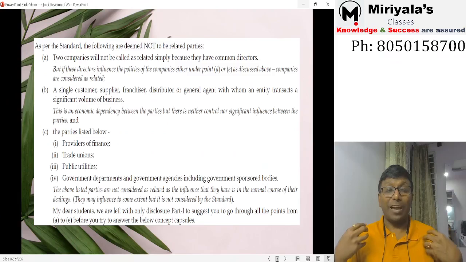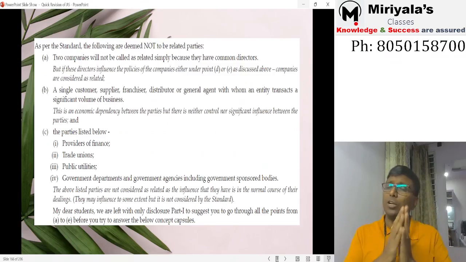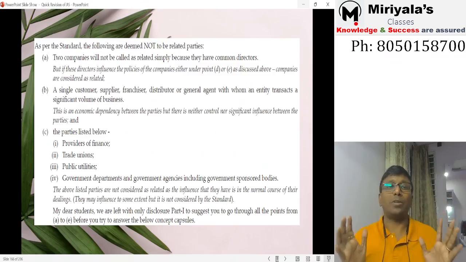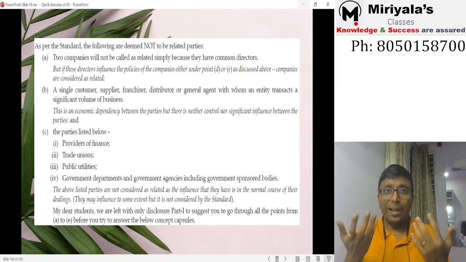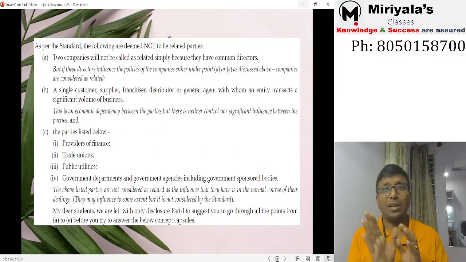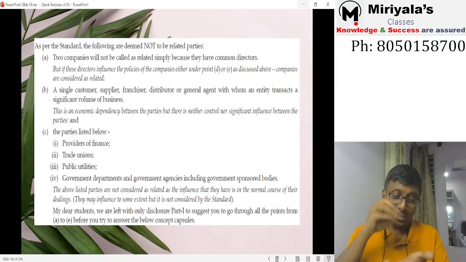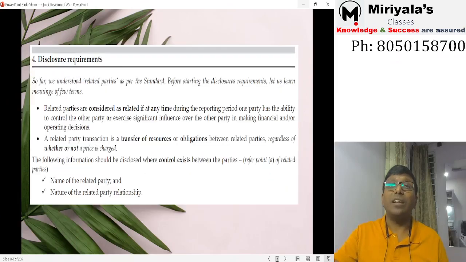And if I have got a single customer, a single supplier, single franchisee, single broker, or whatever it is, those parties are not going to be related parties. Providers of finance, some banker giving me money, just because they lent it, will not be called related party. Tomorrow when I get the money, I'll repay their money and say bye bye. Relationship will not be like that. Trade unions, public utilities, and any government department, just because I have to pay money and I'm dependent on something, they have to give license. That's why these parties are very specifically considered by the standard as not related parties.